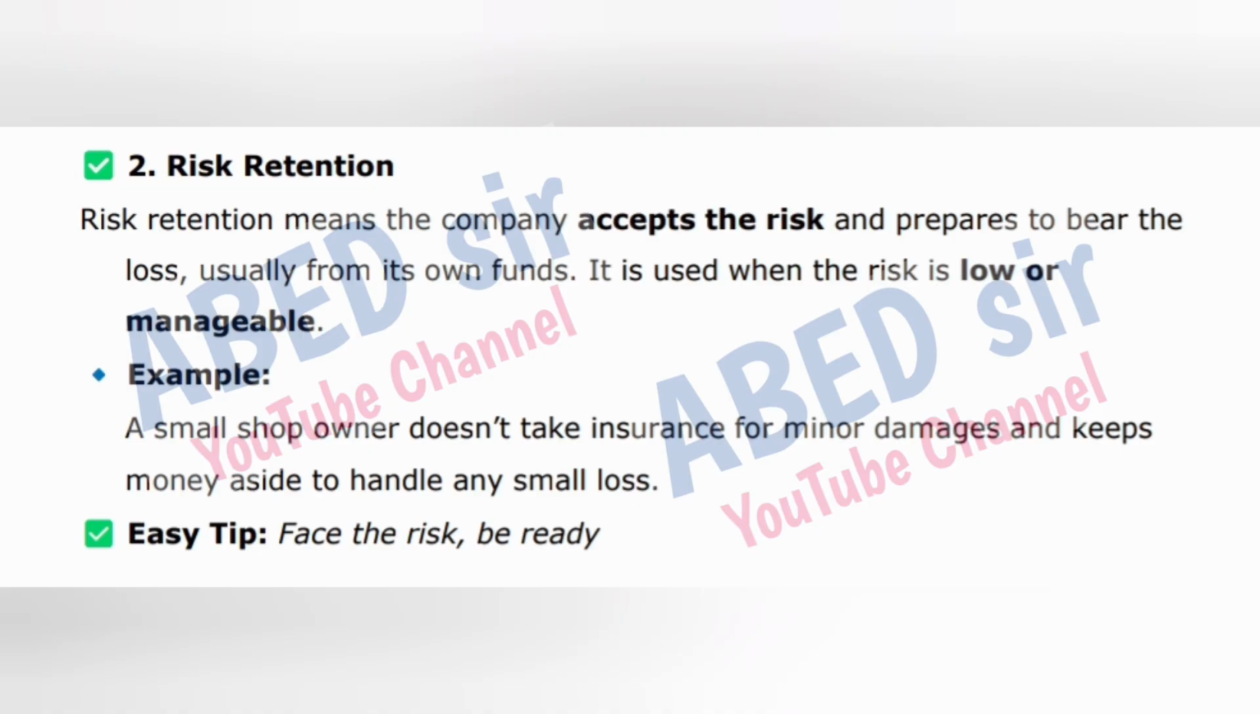2. Risk retention. Risk retention means the company accepts the risk and prepares to bear the loss, usually from its own funds. It is used when the risk is low or manageable. Example: a small shop owner doesn't take insurance for minor damages and keeps money aside to handle any small loss. Easy tip: face the risk, be ready.